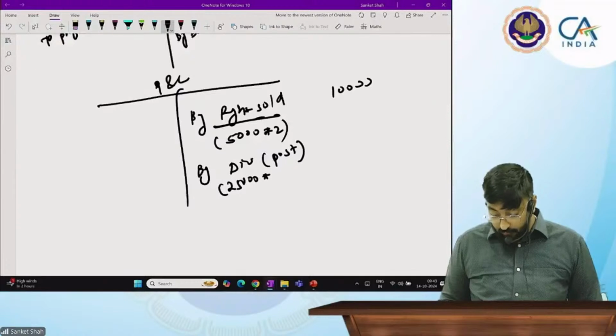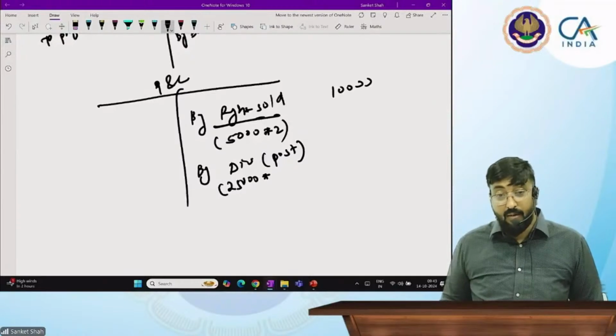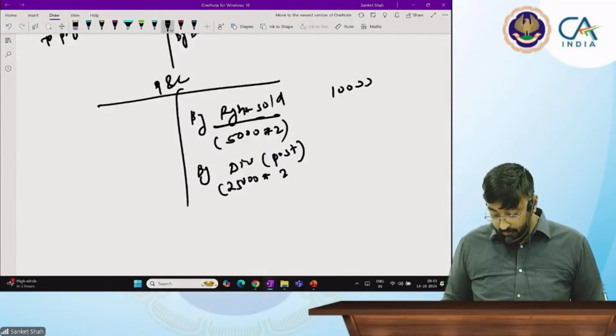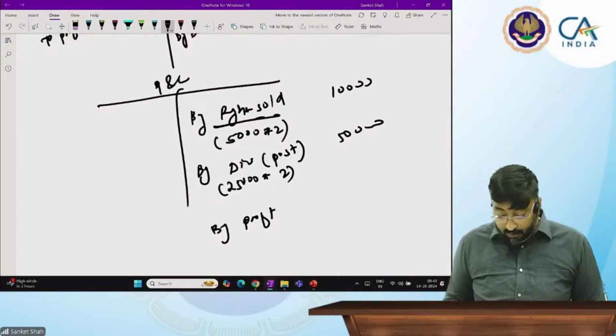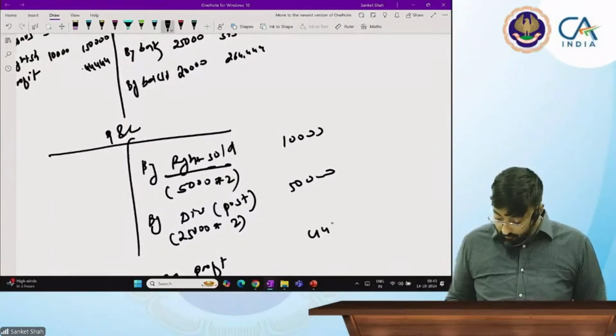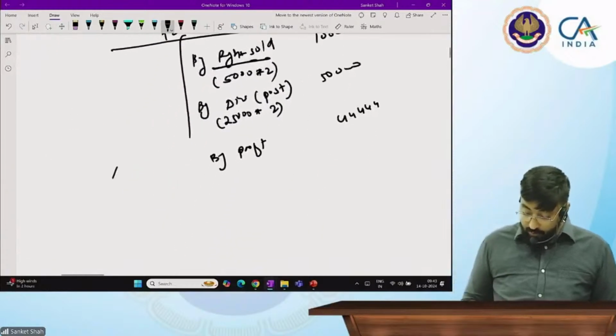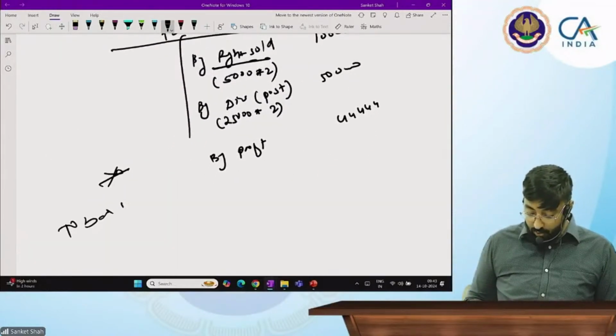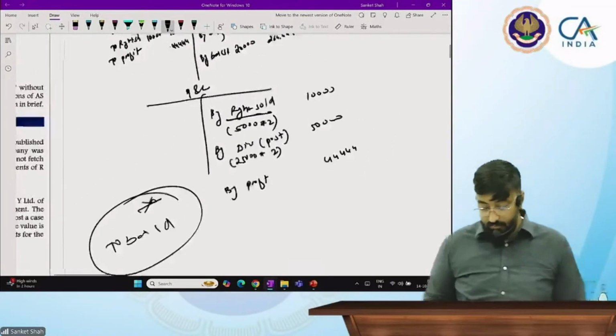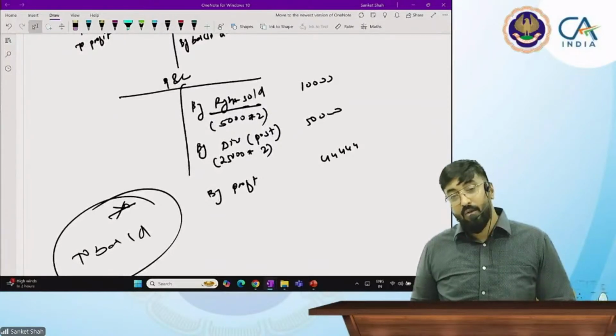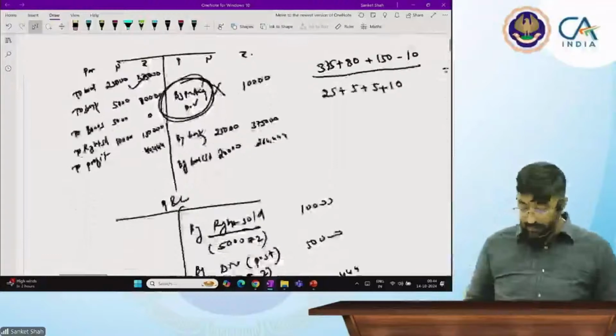25,000. Correct ना? Yes, sir, 50,000. हाँ. And what is the next profit I earn from selling shares? 44,444. And therefore it will be to balance carried down or to net profit transferred to P&L. Got the concept? Yes, sir. So this is how your investment account looks like.